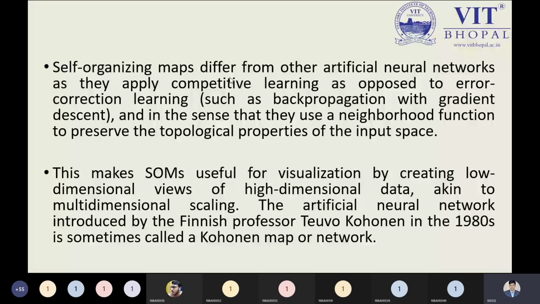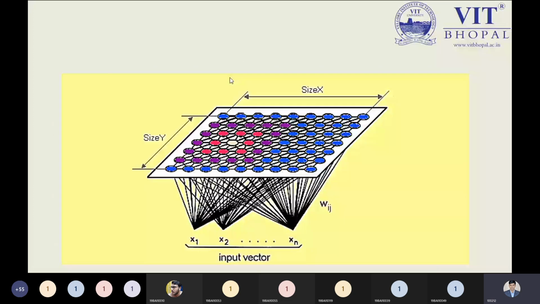Mostly the SOM, the self-organizing map, is especially used to visualize your information properly from a low dimensional view, and that is the required part. With the help of an example, I will show my proof over here, so don't worry about that part. See, this is the example as I told you.